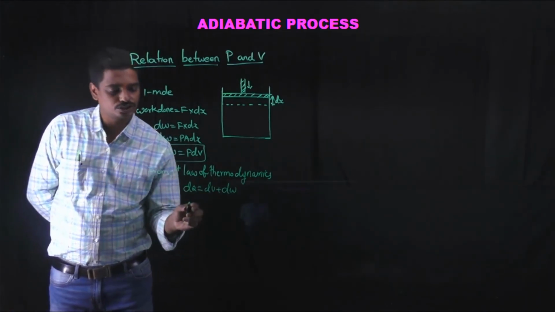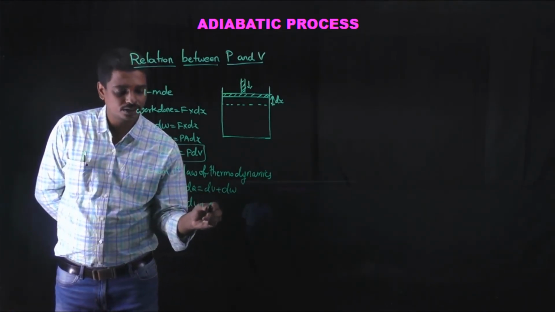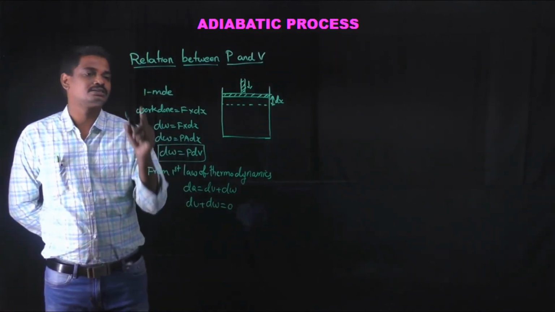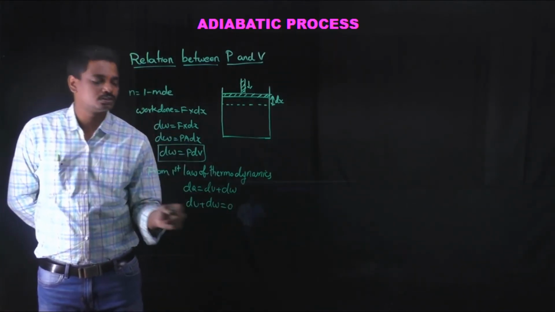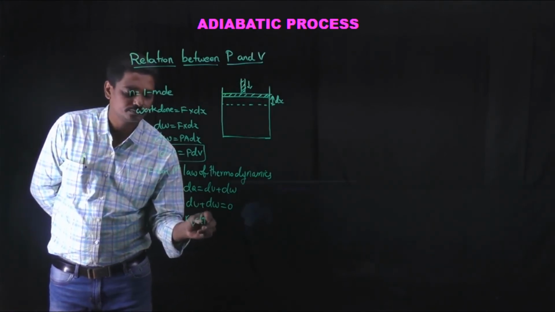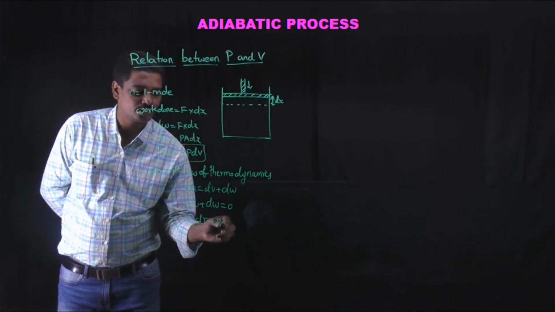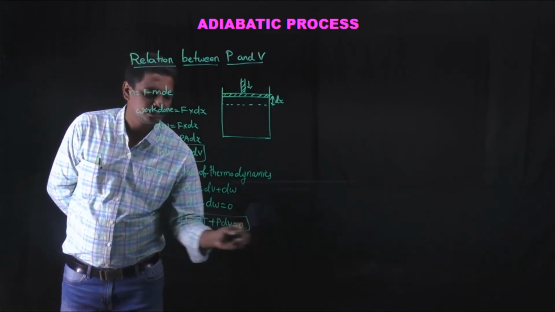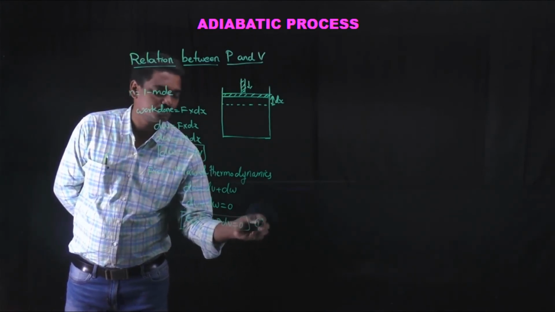Here dQ is 0, so dU plus dW is equal to 0. We know that as n is equal to 1 mole, the equation for dU is Cv dT, plus dW, which is nothing but P dV, is equal to 0. Cv dT plus P dV is equal to 0.